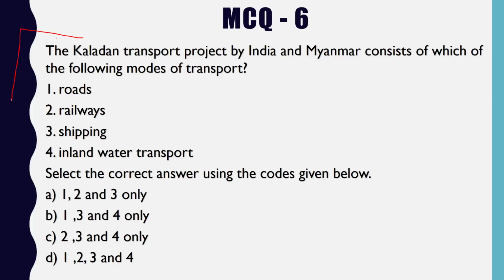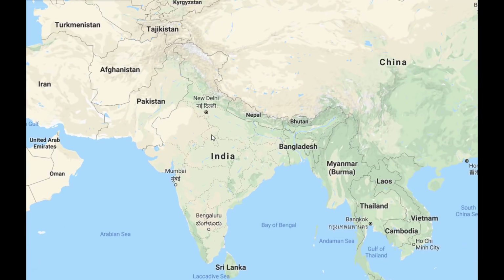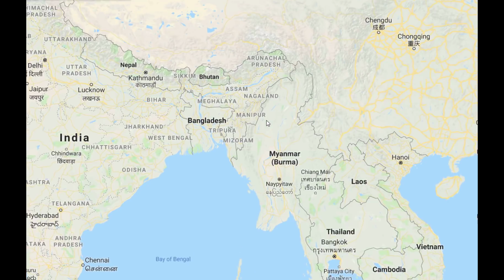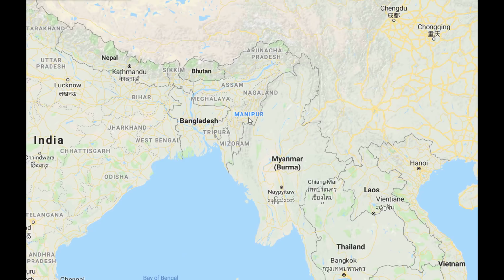Now just have a look at this question. It's quite interesting. The Kaladan transport project by India and Myanmar consists of which of the following modes of transport? Our options are roads, railways, shipping, inland water transport. Let's have a look at the map and understand what exactly is the Kaladan project and how it will be useful for India. So this right here is our country, India, and right next to it is Myanmar. Myanmar does indeed share a huge border with India. Clearly you can see a lot of northeastern states of India share border with Myanmar.